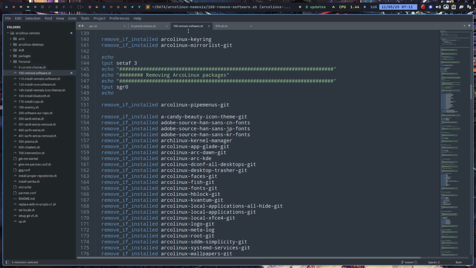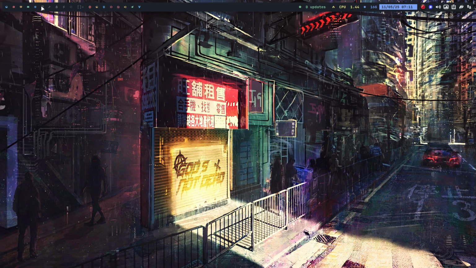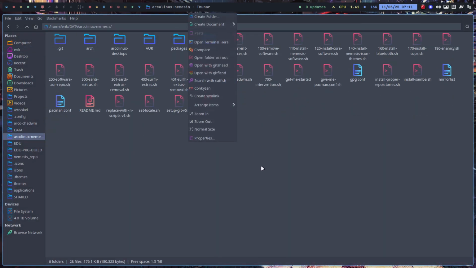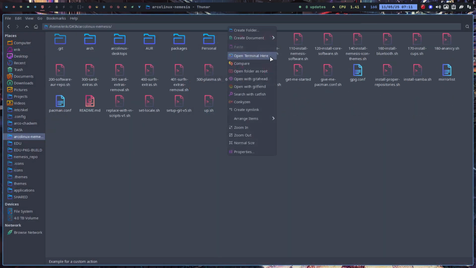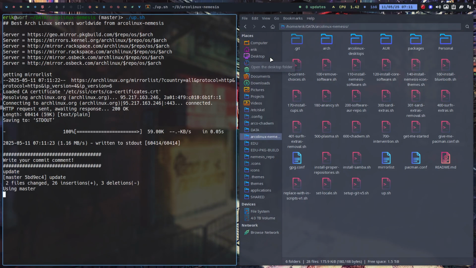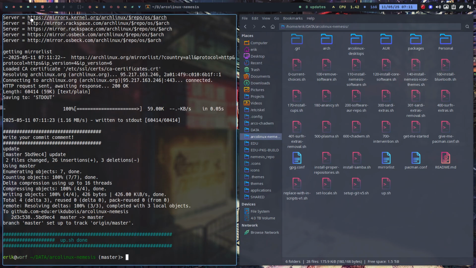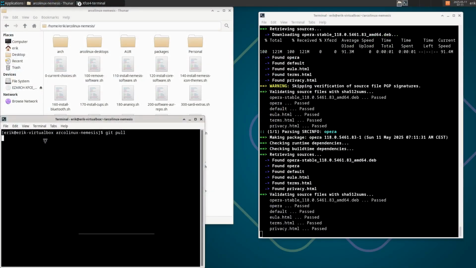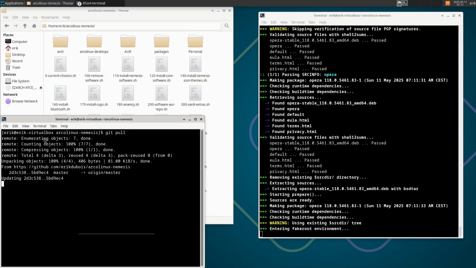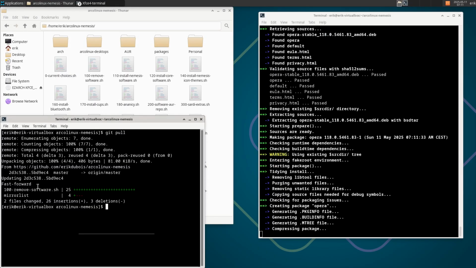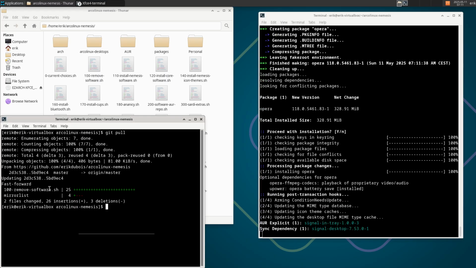But of course, if I've saved 100 remove software, I need to push it to the internet. So ArcoLinux Nemesis, this thing pushes a little script that says up it to the internet. Update. This is for Ezarcher. Then I can go in here. Then I can do git pull. And then we see that I've changed the mirror list as well. And 100 remove software.sh.